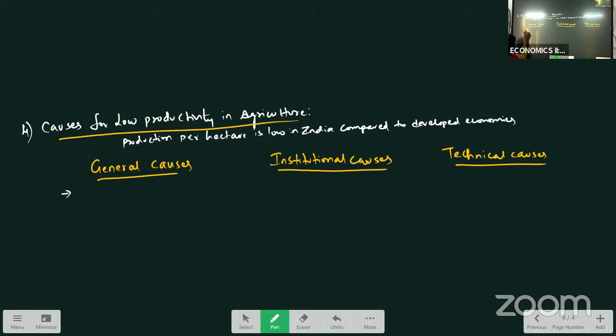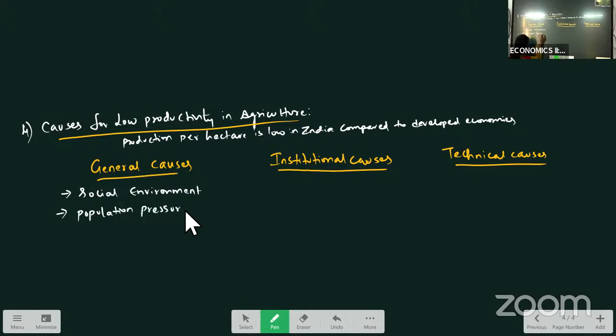In general, we see in rural areas, the society, the social environment. In rural areas, most of the farmers are uneducated. They are very superstitious. They don't want to adopt new techniques of production, due to which the productivity levels are low. And population pressure on land is very high.